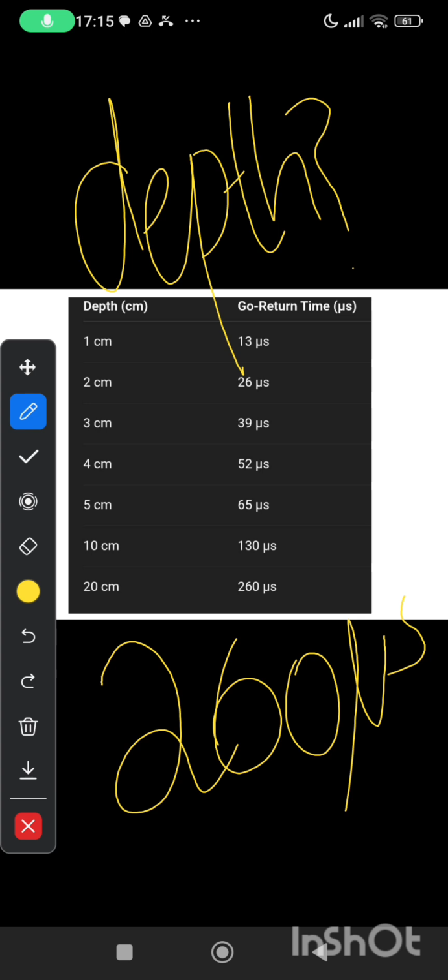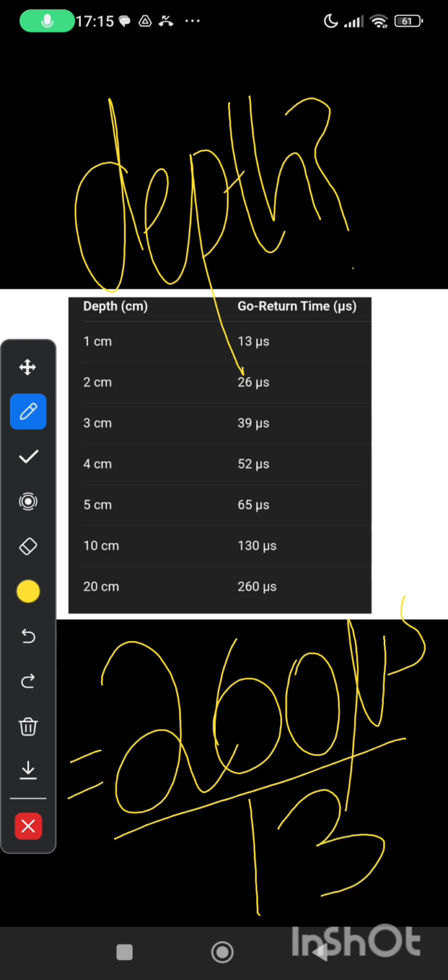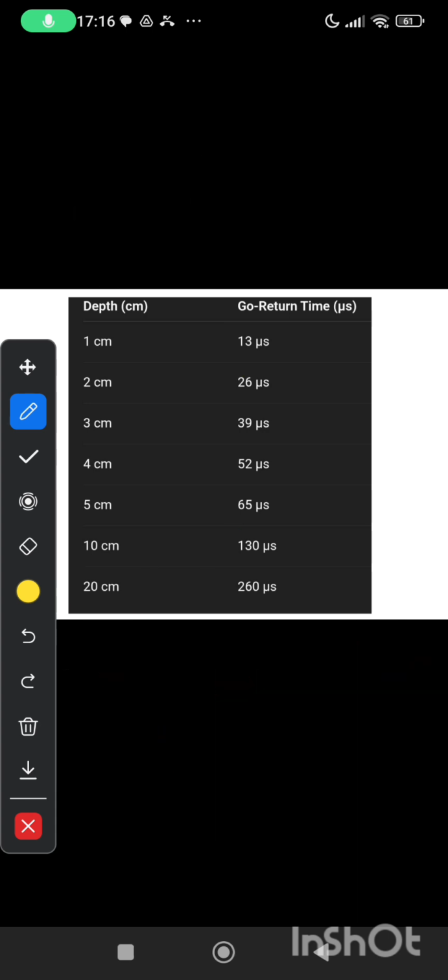Now if we have to find the depth, we divide the given go return time by 13 and we will get the depth. So when we divide 260 by 13, the answer will be 20 centimeter. So you must know both of these conversions: when we know the depth and we find the go return time, and when we know the go return time and we have to find the depth. Very important.